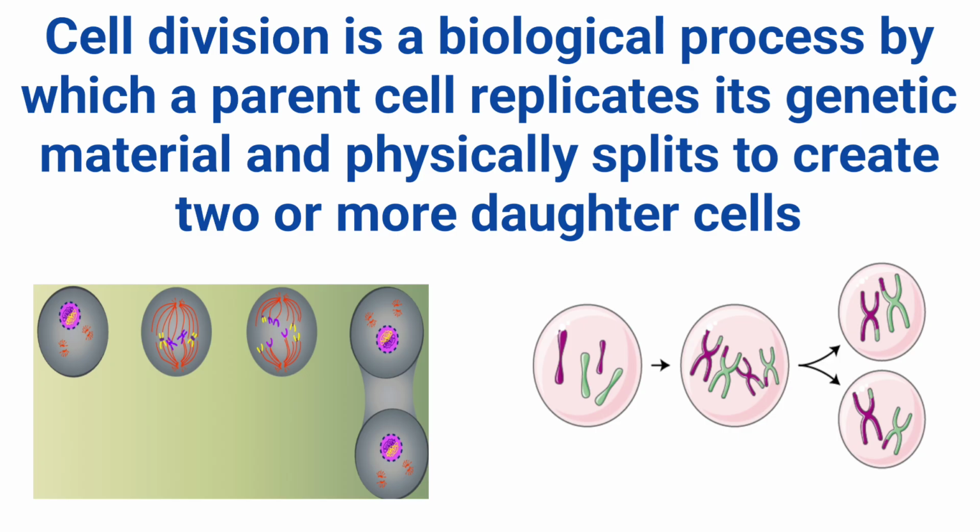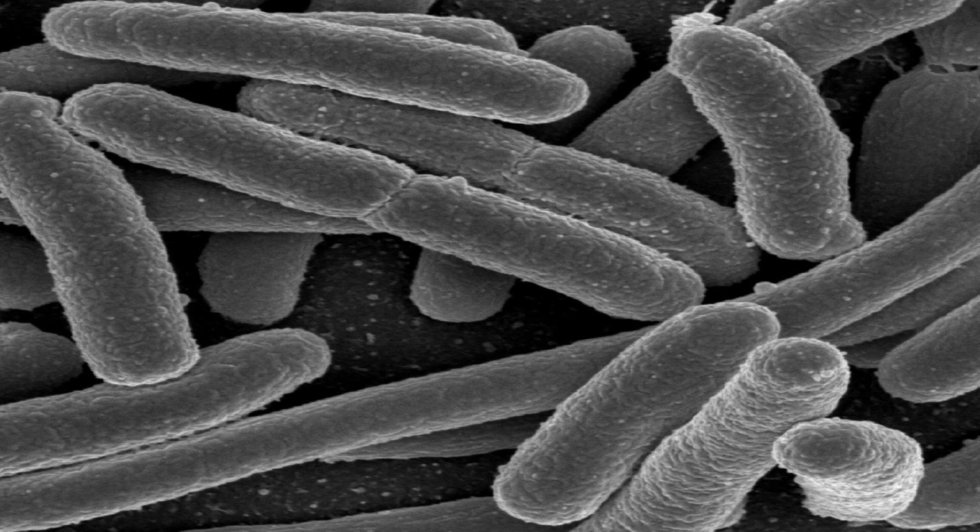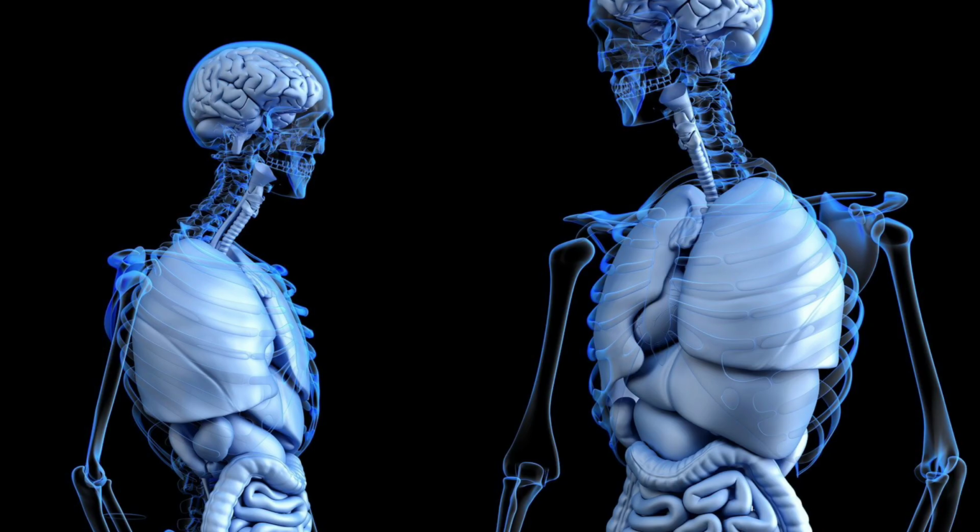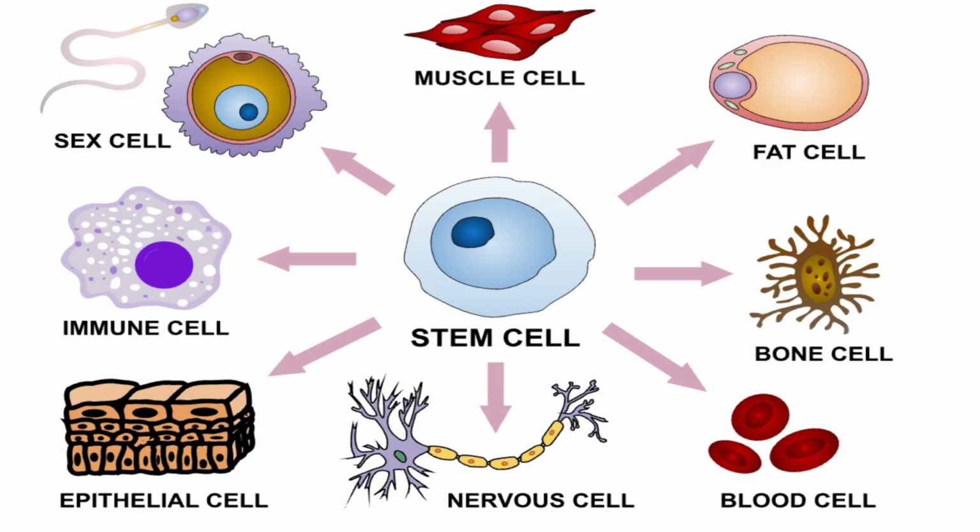Cell division is the biological process where a parent cell replicates and physically splits to create two or more daughter cells. For single-celled organisms like bacteria, one single division equals one new offspring. However, for multicellular organisms like humans, it is the process that turns a single fertilized egg into trillions of specialized cells.